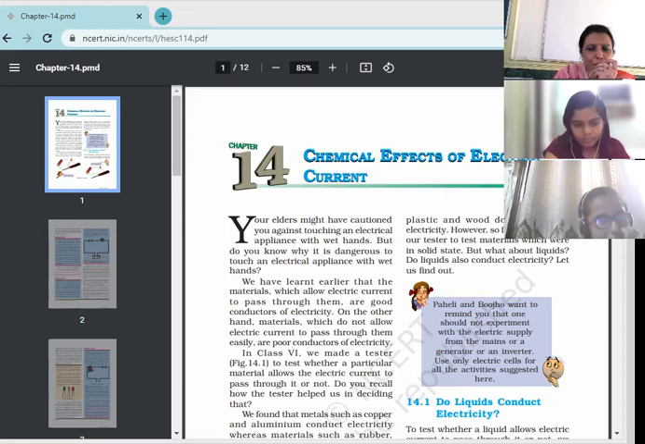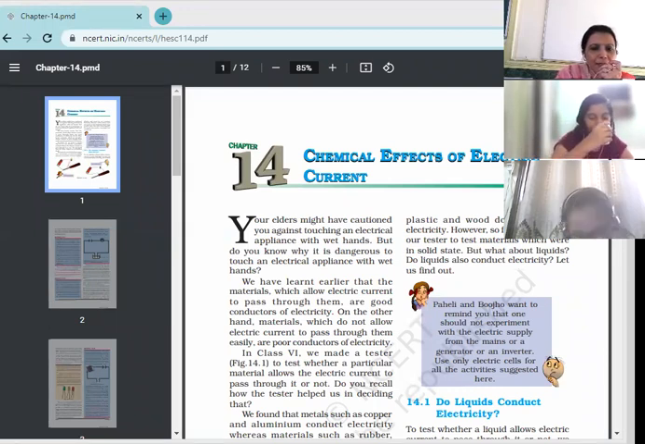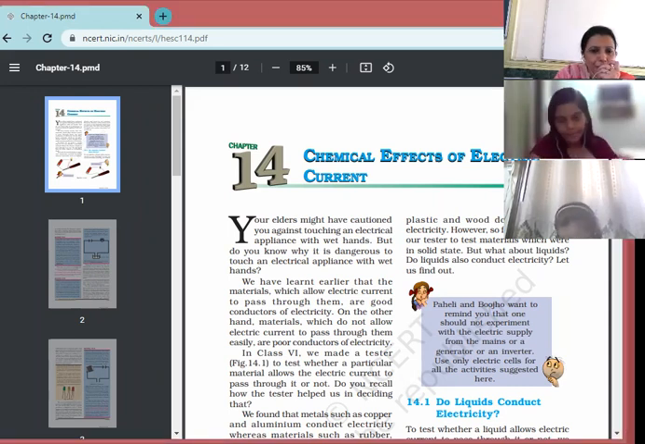Many of the things we are going to study here, even zinc is electroplated, tin is electroplated, silver is electroplated on other metals. So this is the process of electroplating, and this is done with the help of electric current. So you may write down the aim first of all.